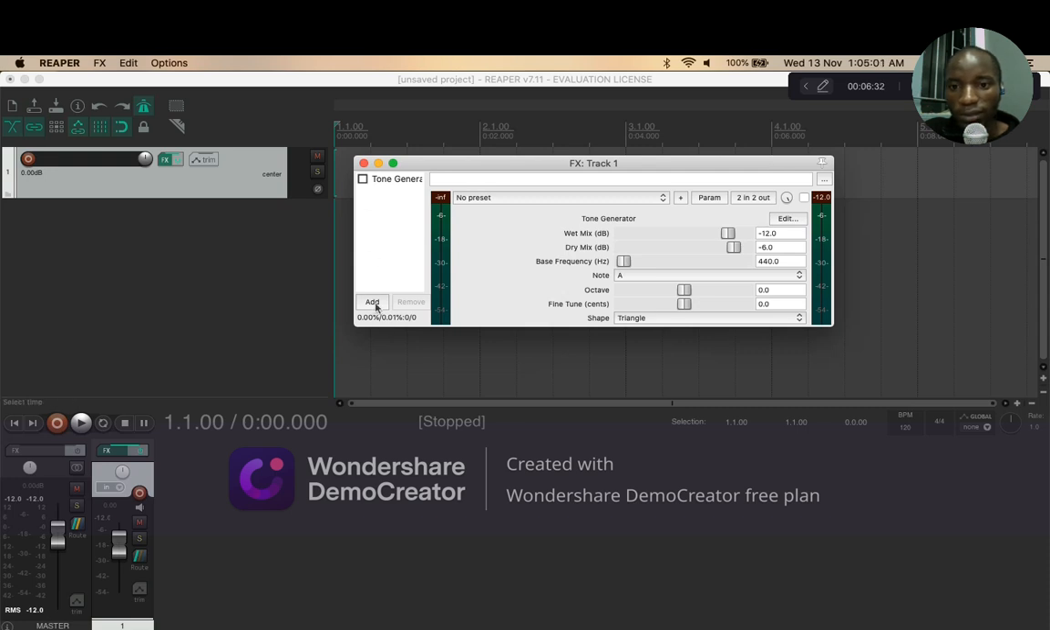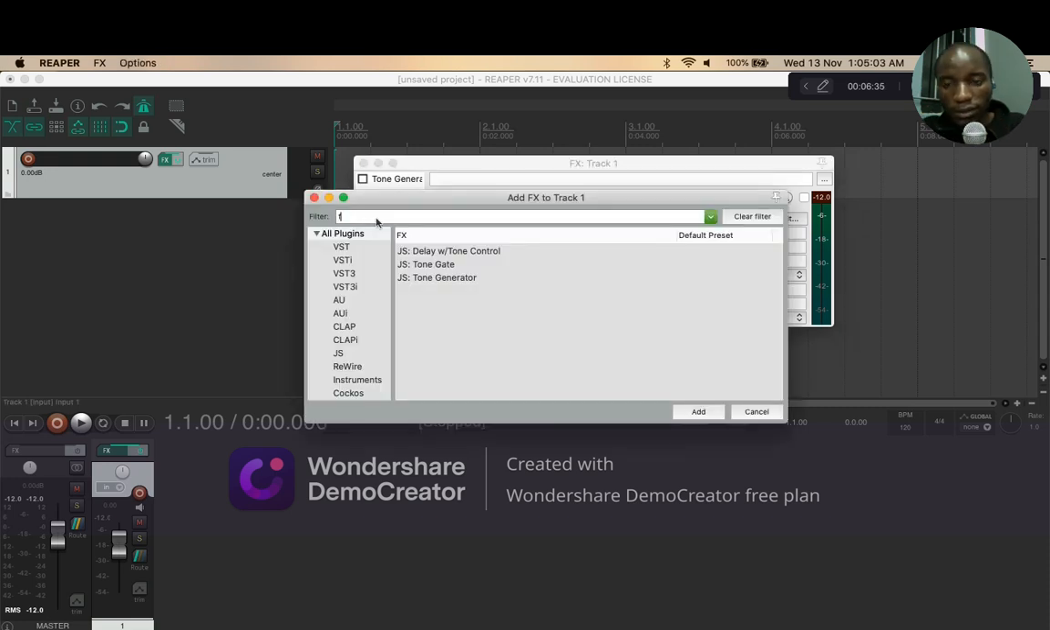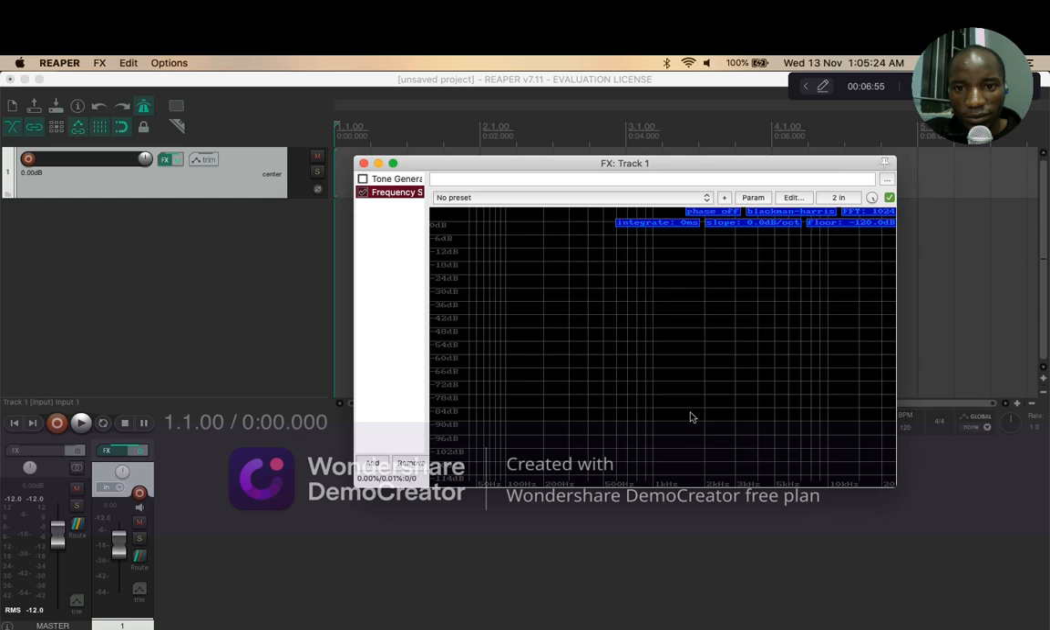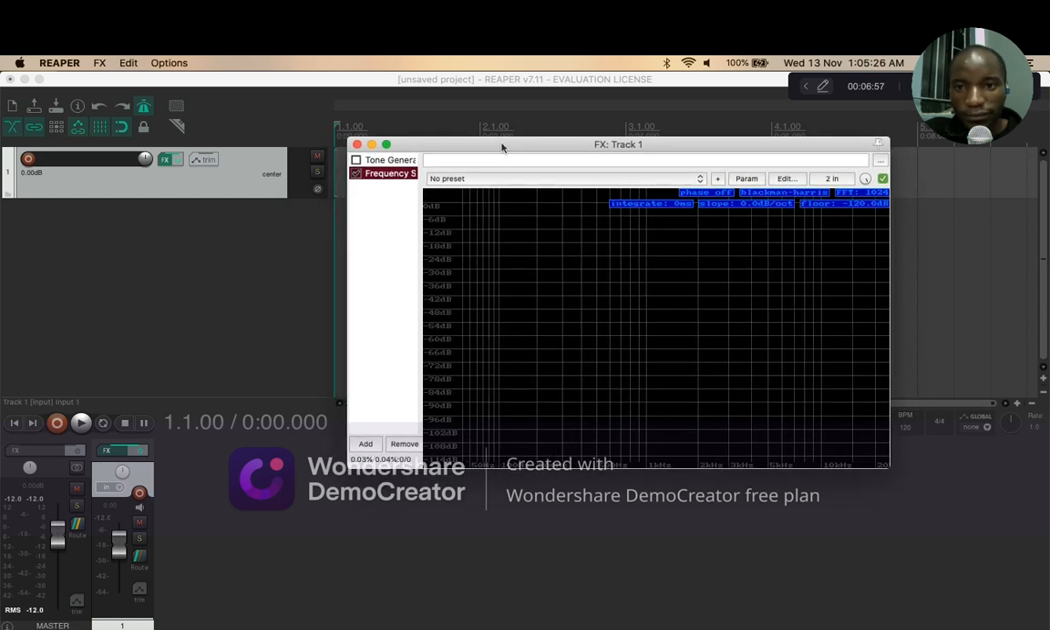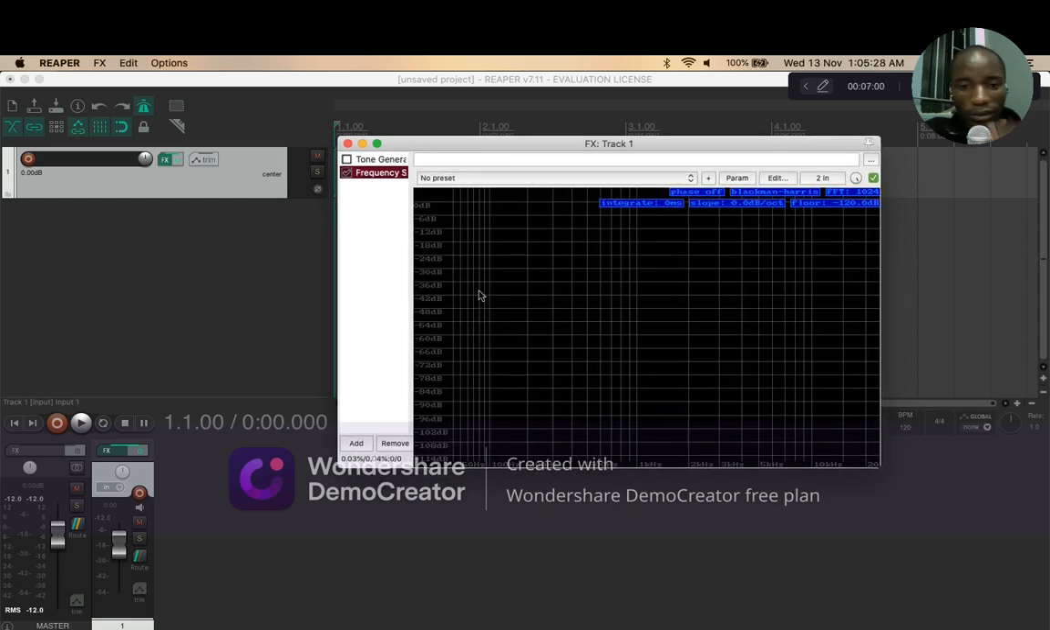So I come here where it says add, and then I just type there frequency, okay, frequency spectrum analyzer meter. It's a reading meter for frequencies of any sound in the wave, any waveform. So in this case, I'm demonstrating a triangle wave, and we'll be able to see how it shows on the frequency spectrum analyzing meter.